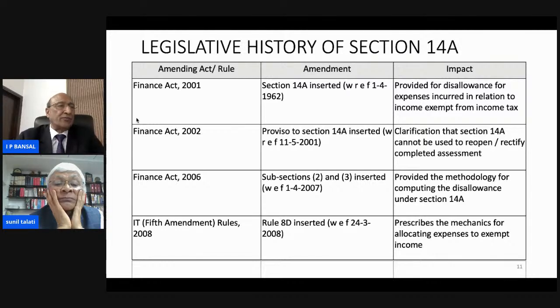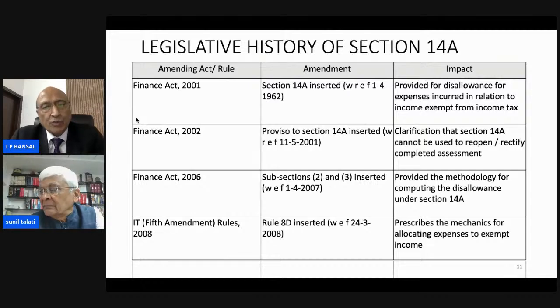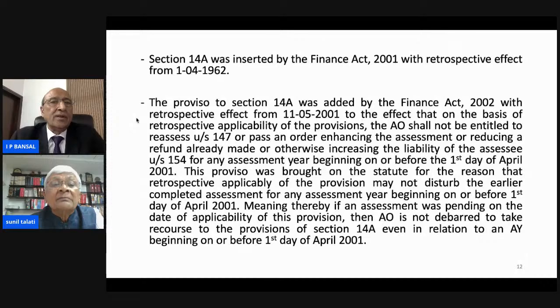Therefore, the question arises before various courts whether the rule can be applied retrospectively also. It has been answered in favor of the assessee, and it has been held that Rule 8D cannot be applied retrospectively. So this is the legislative history of the section.